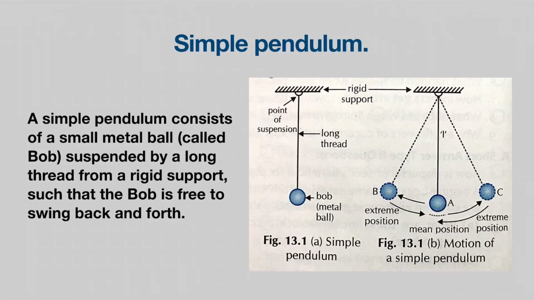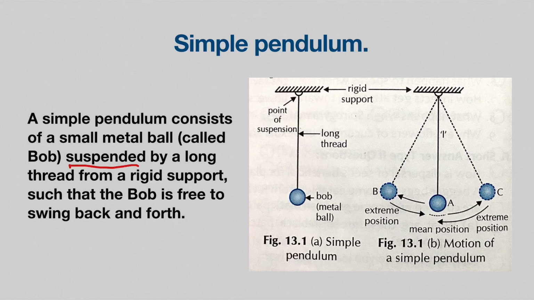All right, simple pendulum. What is a simple pendulum? I'll read out the definition first. A simple pendulum consists of a small metal ball. This is the metal ball, right? We will call that metal ball the bob, suspended by a long thread from a rigid support.